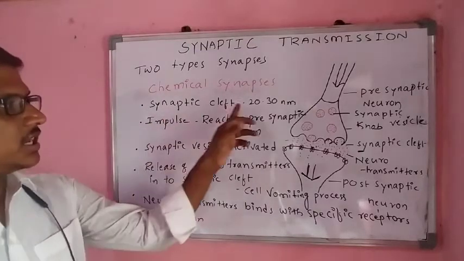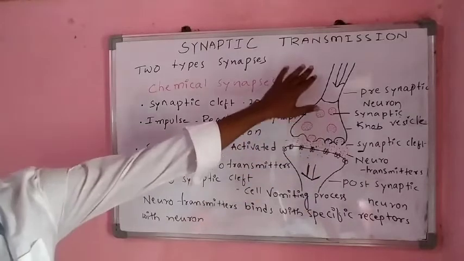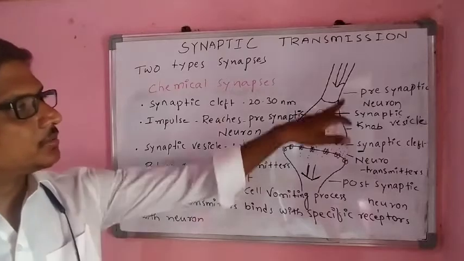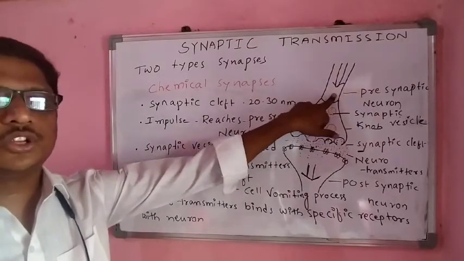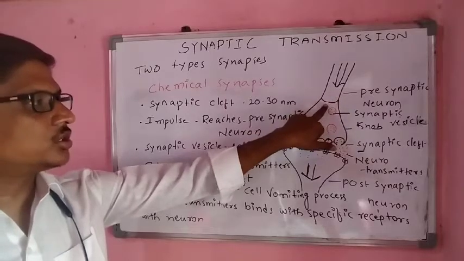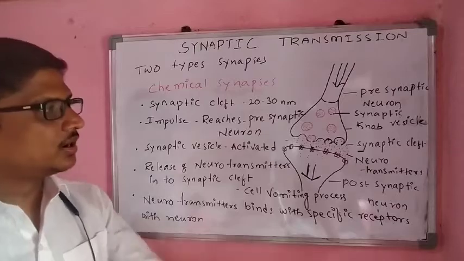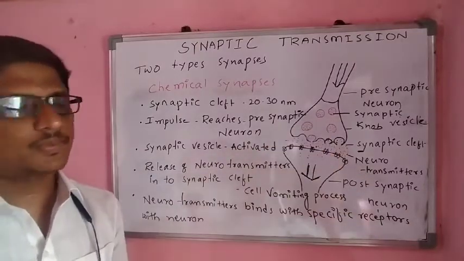The synaptic cleft is 20 to 30 nanometers. Here is the presynaptic neuron, and here is the postsynaptic neuron. When the impulse reaches the presynaptic neuron, it stimulates the synaptic vesicles, which contain the neurotransmitters.